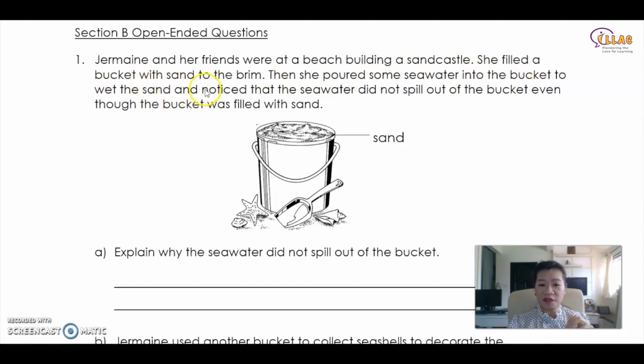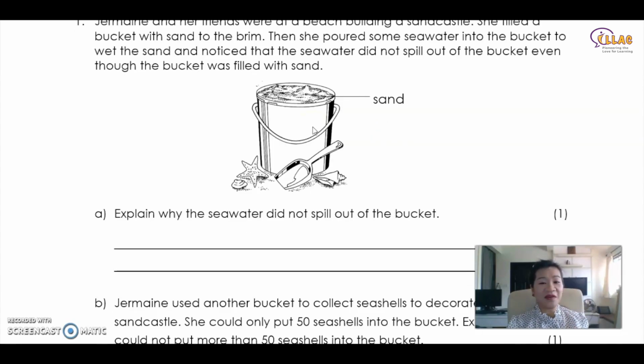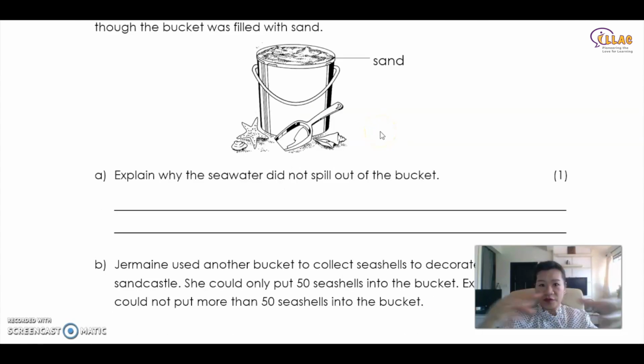She filled a bucket with sand to the brim. When she poured some seawater into the bucket to wet the sand, she noticed that the seawater did not spill out. Oh, it's a whole bucket of sand. Why is it that the water can still go in? What is the reason?